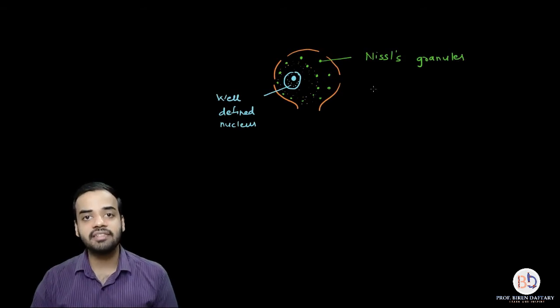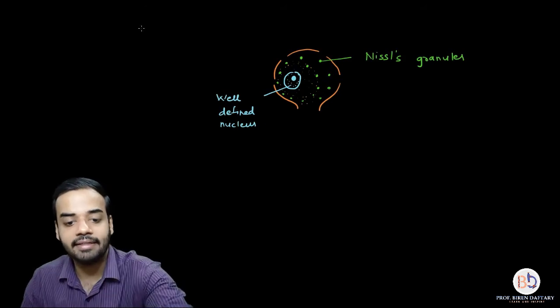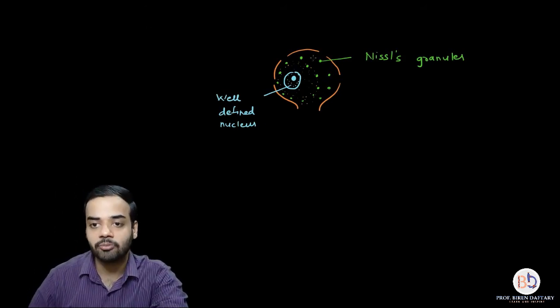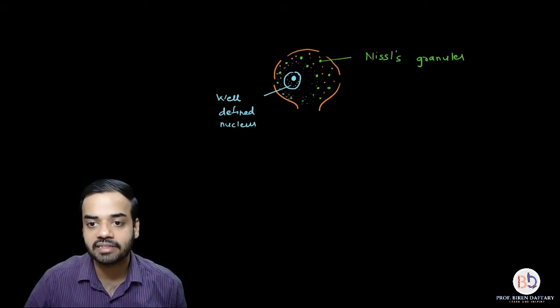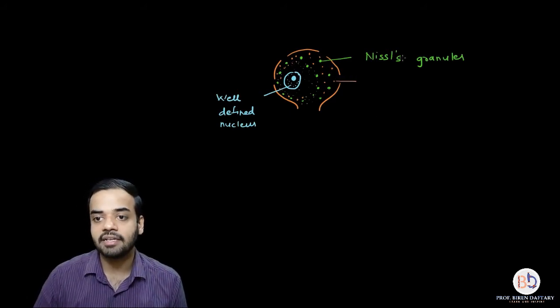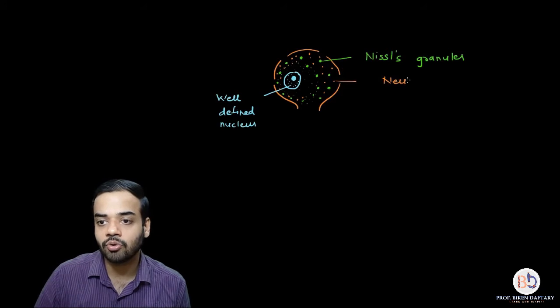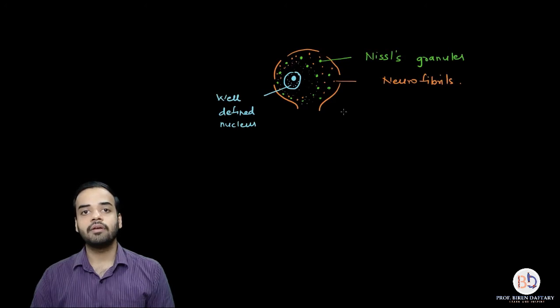I will tell you the function of Nissl's granules. And apart from the Nissl granules, there are other structures called neurofibrils. So I'm going to use the orange color, and as you can see, I am drawing smaller granulated structures over here. Again, the neurofibrils are present towards the outer circumference of the cyton. They are not present in the inner area of the cyton. So these orange color parts are basically your neurofibrils. I hope this is clear.